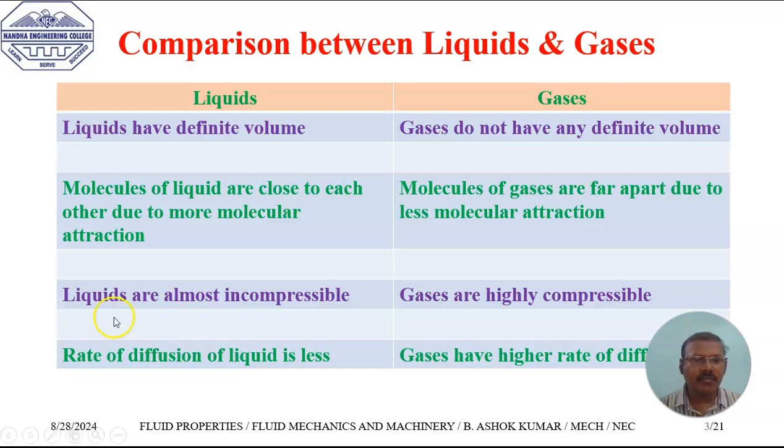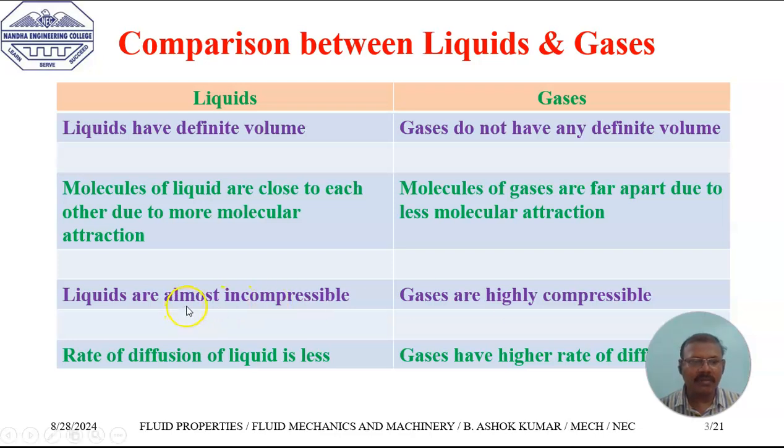The molecular attractive force between liquid molecules is higher when compared with the molecular attractive force between gaseous molecules. Liquids are almost incompressible, but gases are highly compressible. It means we can compress gases very easily by the application of external forces.